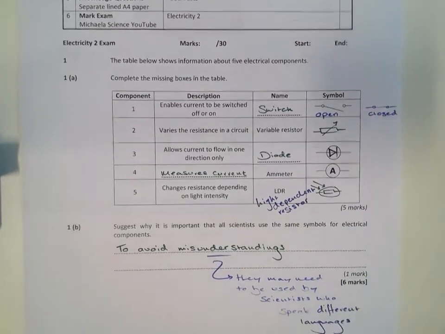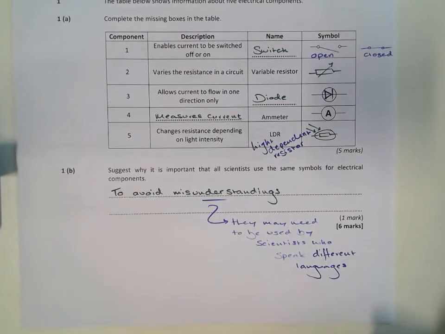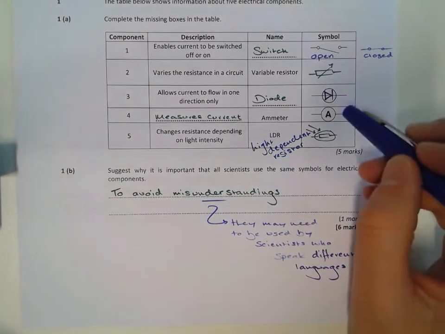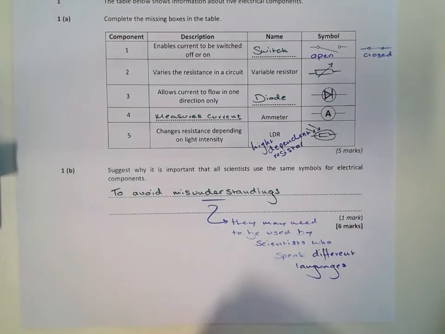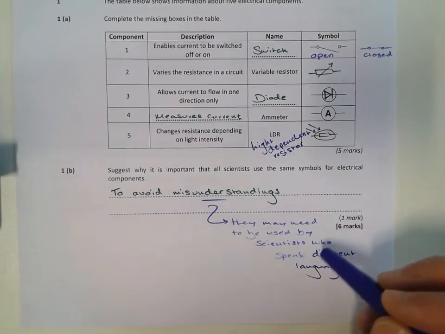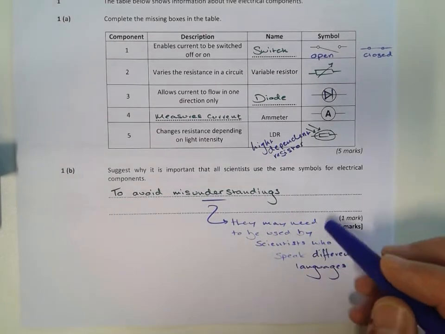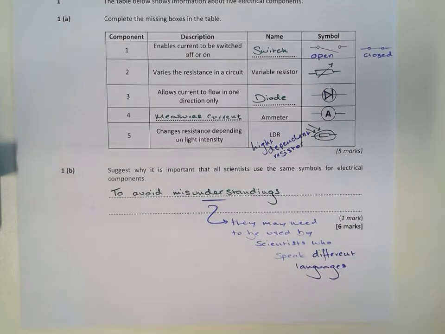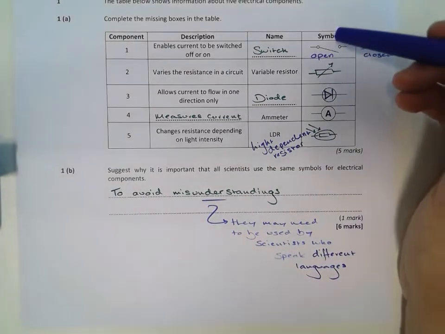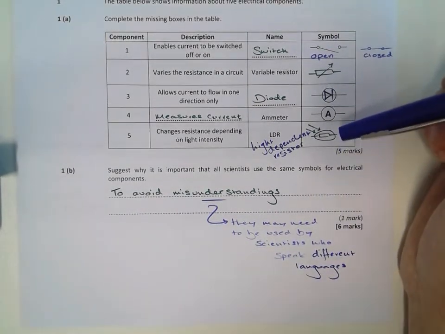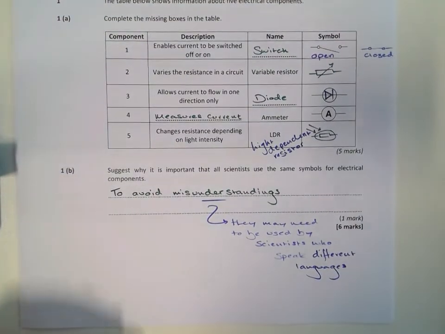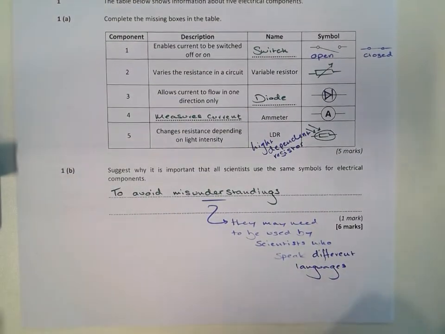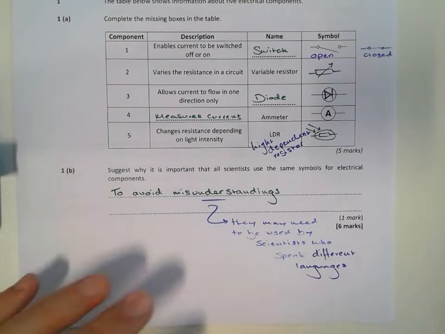Alright, moving down to B. So the point in these symbols is to avoid any misunderstandings. Now you might be thinking, okay, how's anyone going to misunderstand? Well, there are lots of different scientists and lots of different electricians and electrical engineers around the world, and they all speak different languages. So if they have these symbols, it's like a shared language for them, and it stops any problems. So, you know, no one gets an electric shock or something like that. That wouldn't be a good thing.